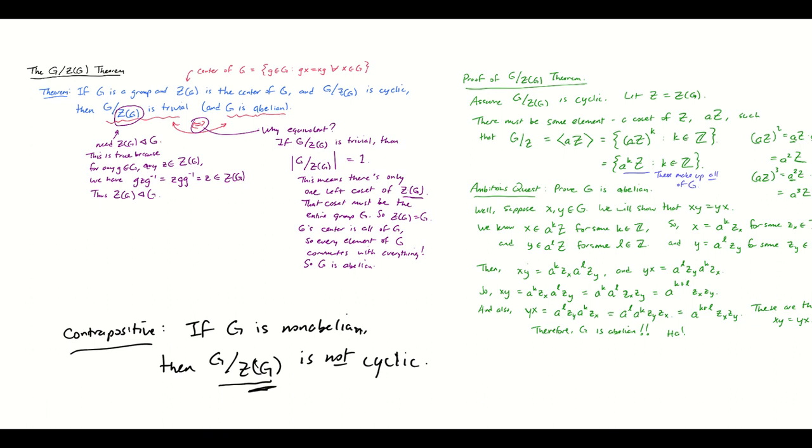And finally, one more thing that I just find mystifying about this theorem. We showed that if G mod the center is cyclic, then G is abelian. It is not enough to know that G mod Z of G is abelian. Try doing this whole argument just assuming that G mod Z is abelian, because if you're like me, you will think, surely that must be something we could do, because really all of this counted on being able to move things past each other, and if you have abelian, you ought to be able to do that. But it turns out the argument does not work. The argument will not run the same way, and in fact, the theorem is not true. G mod Z can be abelian, and you can have a non-abelian G.